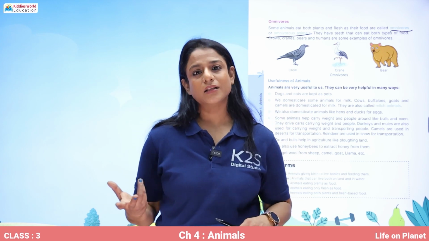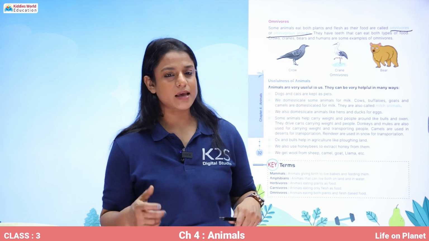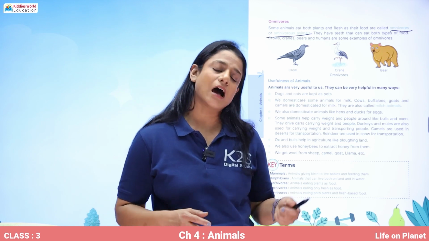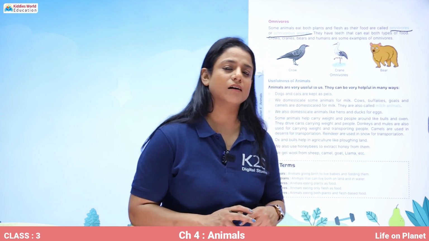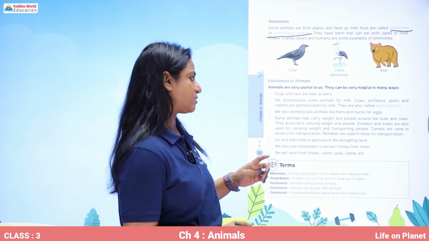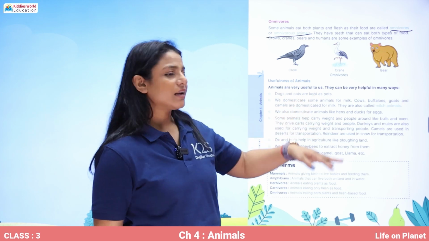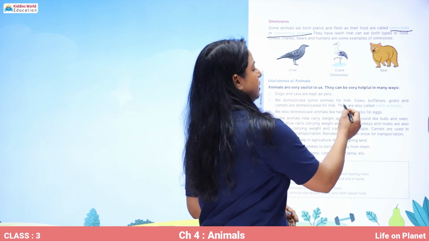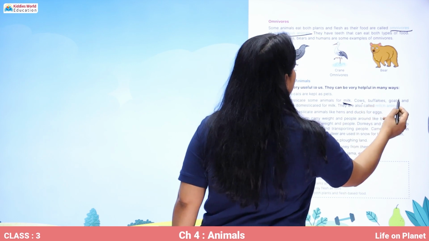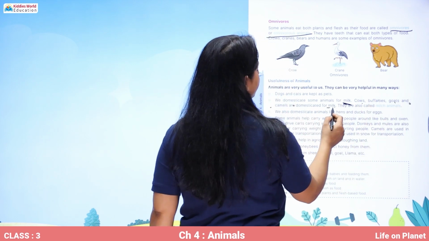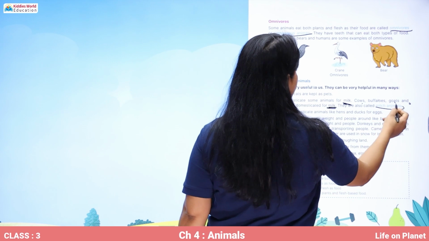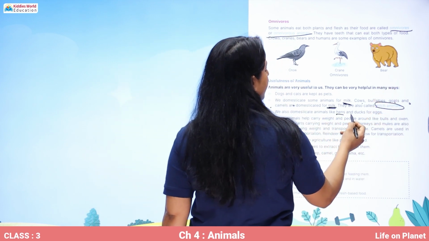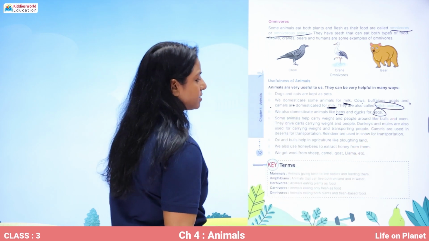And which animals give us eggs? Hens, ducks. So this is how different animals are useful to us. Dogs and cats are kept as pets. We domesticate some animals for milk, like cow, buffalo, goat, and camels are domesticated for their milk, and they are called milch animals. We also domesticate animals like hens and ducks for their eggs.